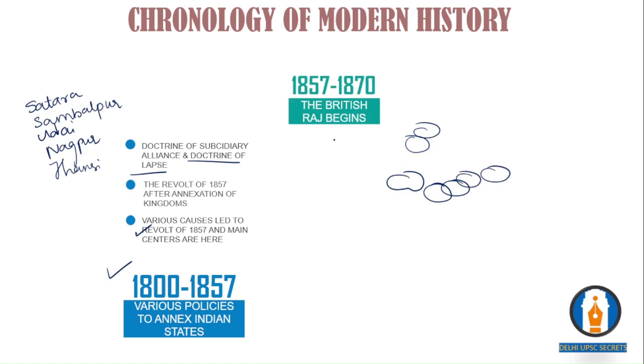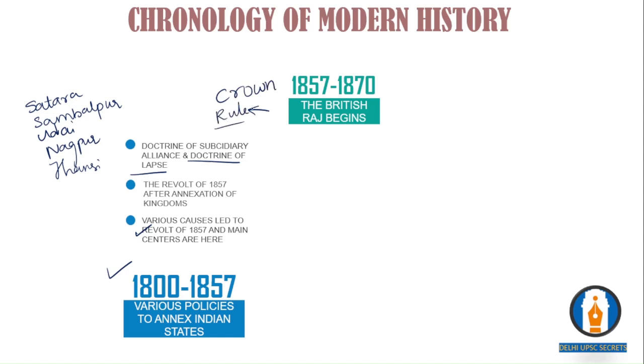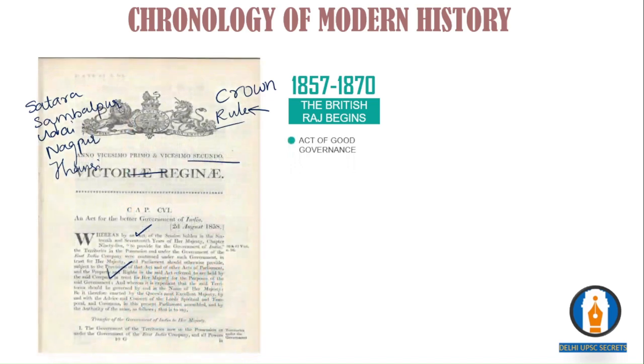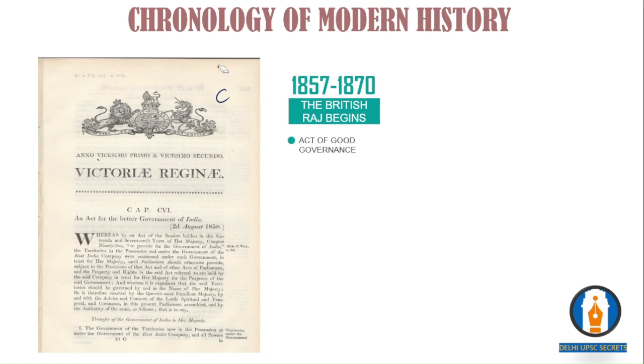Between 1857 and 1870, the British Raj begins. It means that from company rule, we have shifted to crown rule. Okay, so in reaction to the revolt, the British government comes up with something called the Act for the Better Government of India, which is called the 1858 Act. This particular act, what does it mean?